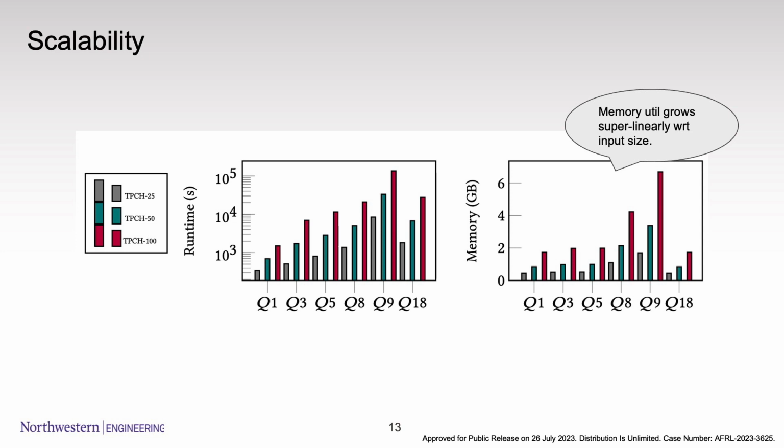Finally, we measure scalability in runtime and the memory. From the left figure, we can see runtime doubles as data size approximately doubles. From the right figure, we can see memory grows superlinear with respect to input sizes.